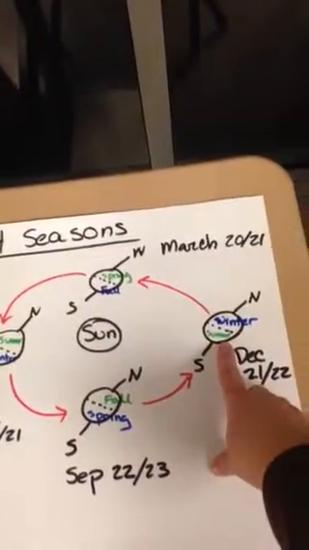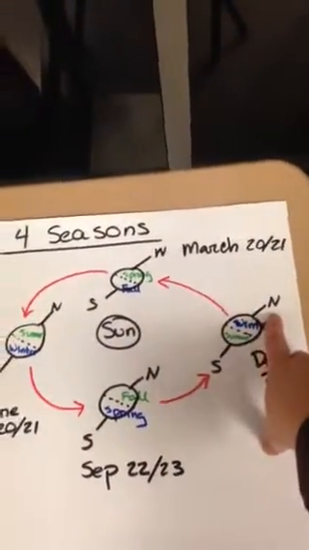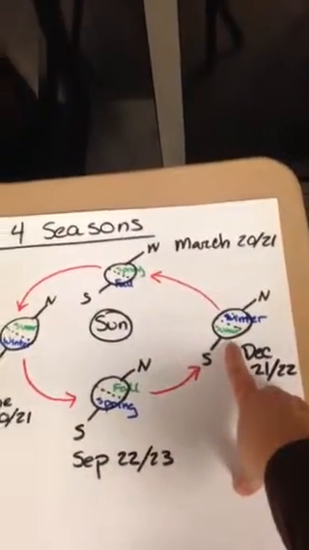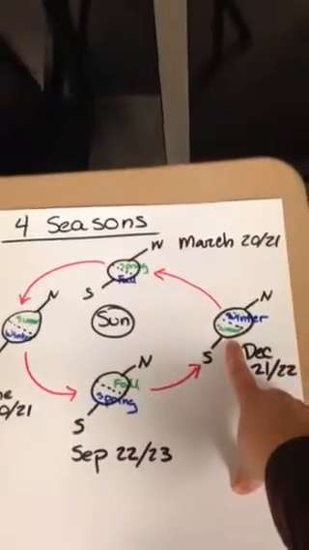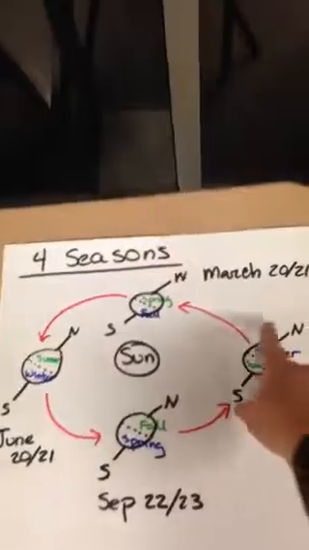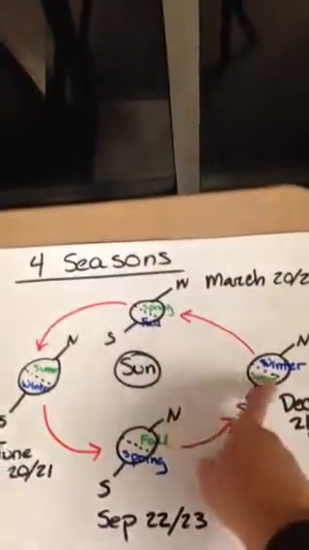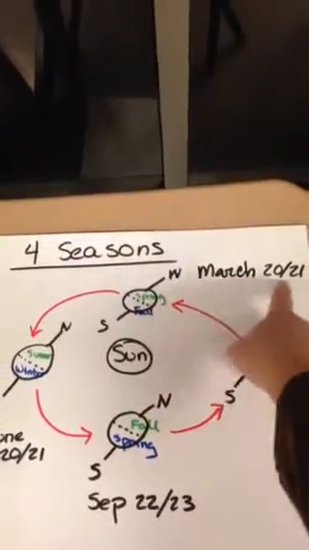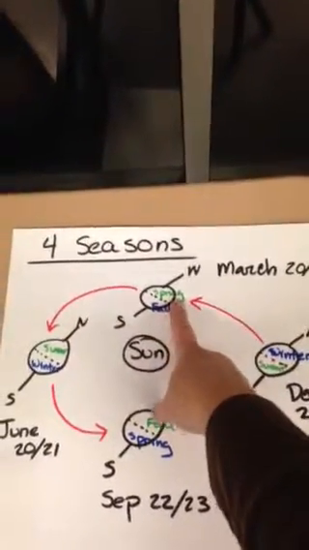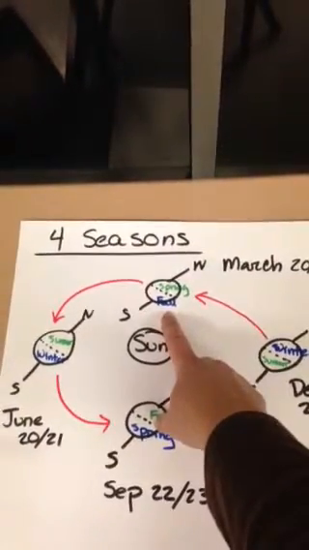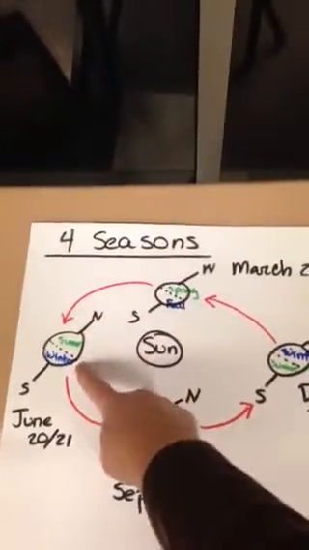When the South Pole points towards the sun, then the southern hemisphere has summer. The northern hemisphere has winter. So this is going to occur in December. That's what we're used to. But it's why down in Australia for Christmas it's really hot, because it's the middle of summer for them. When it continues rotating, the northern hemisphere is going to start getting warmer. That's when we get our spring. That's around in March. And our northern hemisphere gets warmer, so we get spring. The southern hemisphere gets colder, so you have fall. And then you rotate again back around.